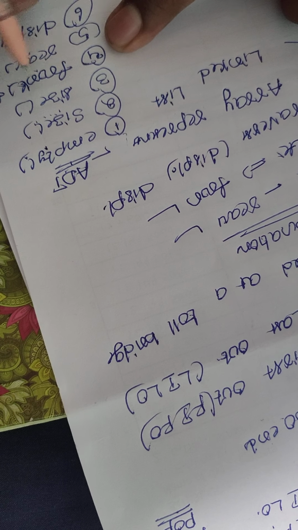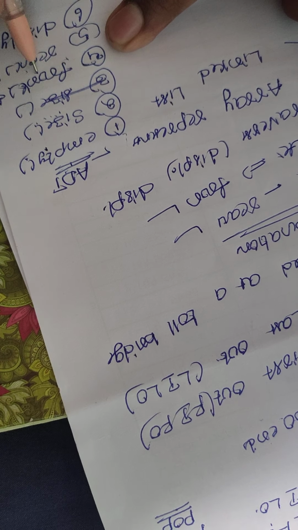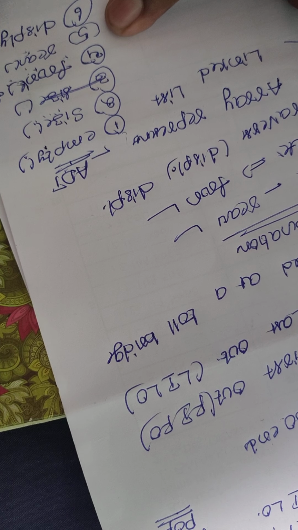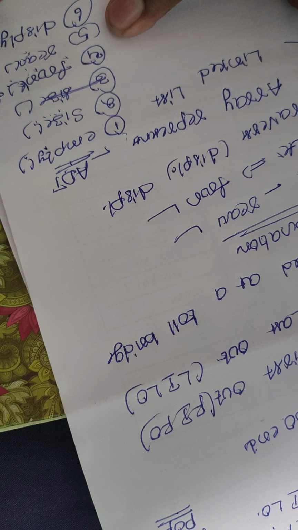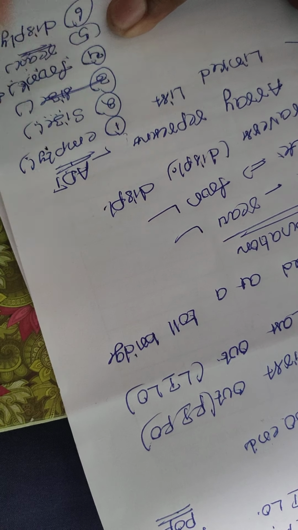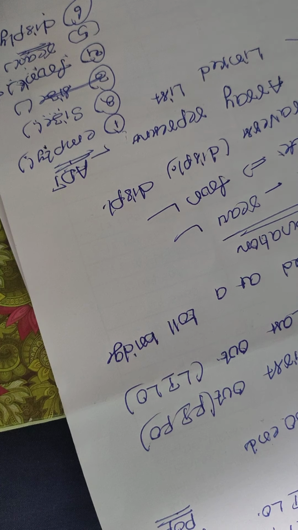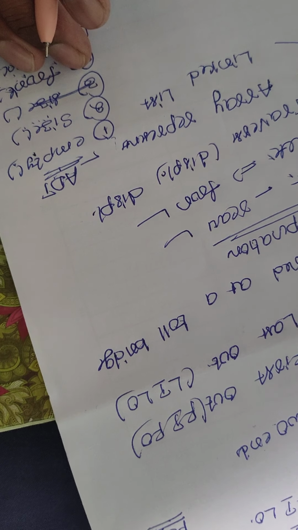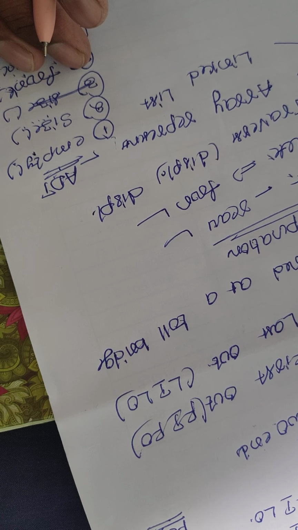Then after that, we take the front, which means it will delete the element from the queue. Then insertion, that is, at the rear we insert an element into the queue. Then, if you want to display all the queue elements, you use the display operation. So this is the concept belonging to our queue.